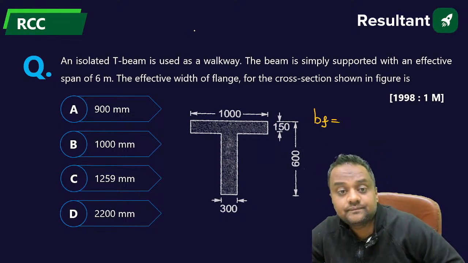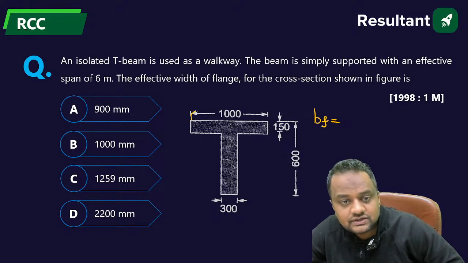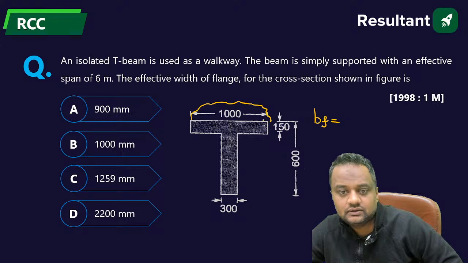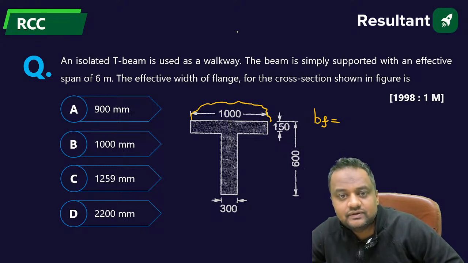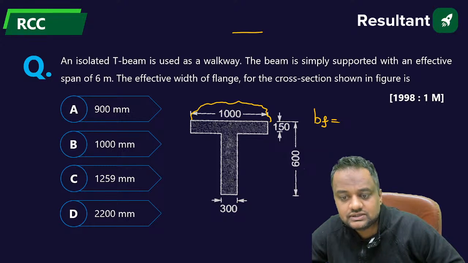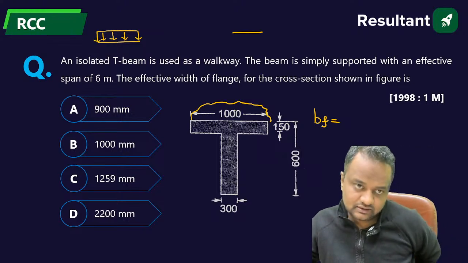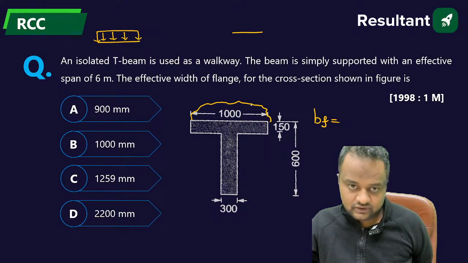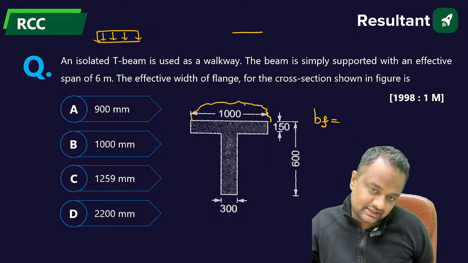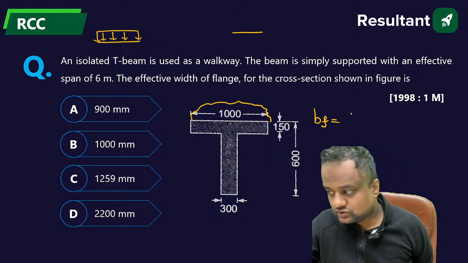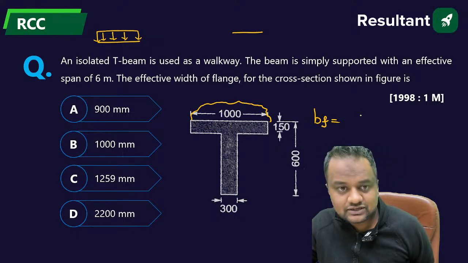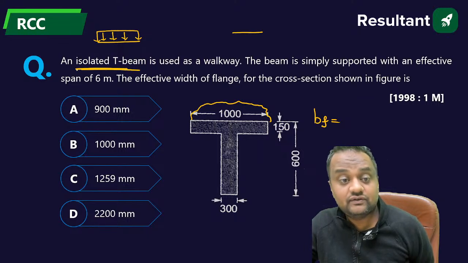Because, guys, the stress variation is different at every point. So instead of that, we take an effective width where we can take a constant stress, because we assume in our RCC that the stress is the same along the width, but here the stress is varying. So we take that width where we can take constant stress, and then we can do the calculation.